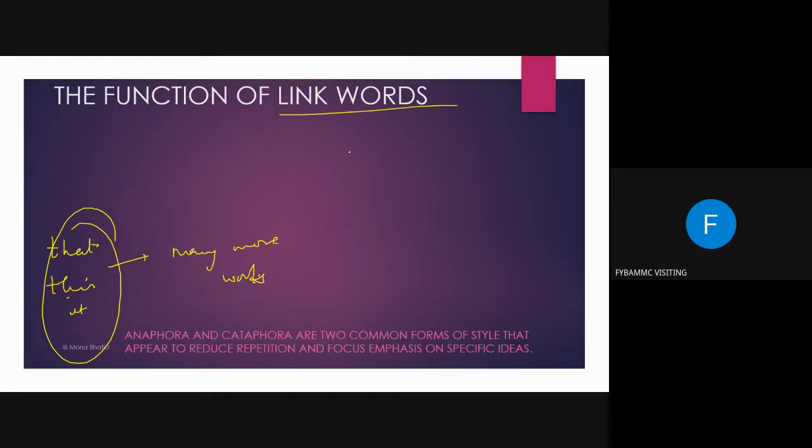I'll give you a big list of link words which is not given in the book. In your textbook there is only that, this, and it. But as a rule of thumb, being a media person, you have to know more words so that your language is polished and there is no monotony from using only these three words. You can give variety. The better words you use, the better the impression of your speech, isn't it?